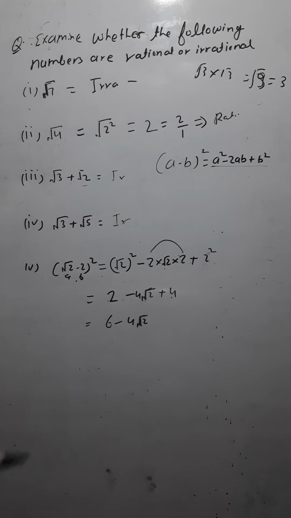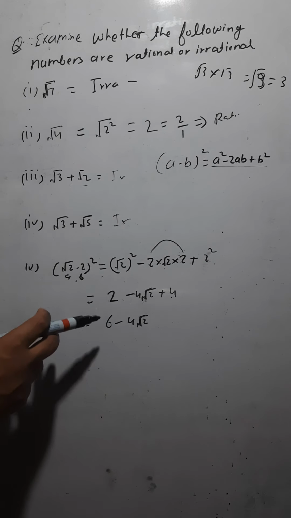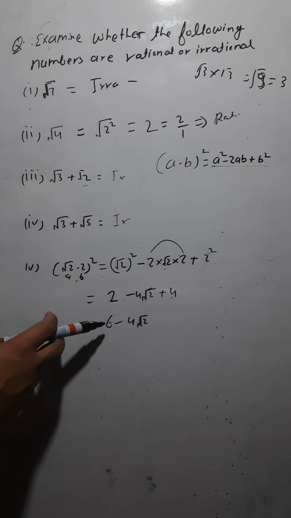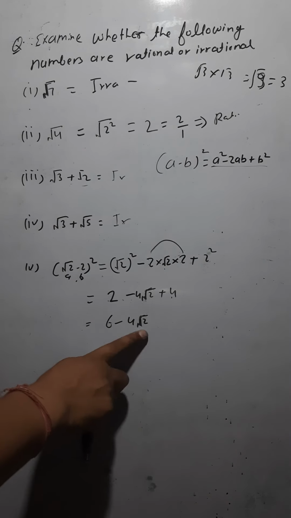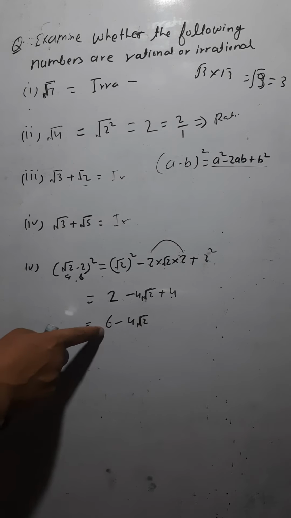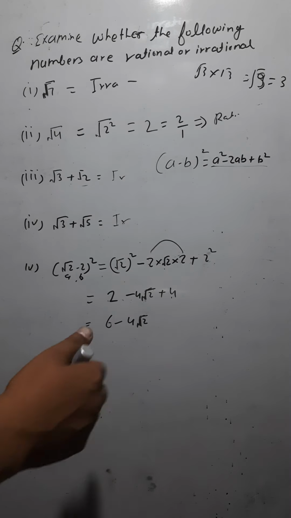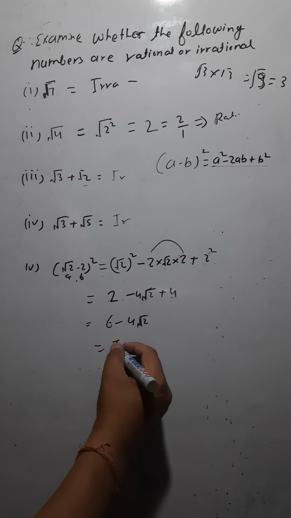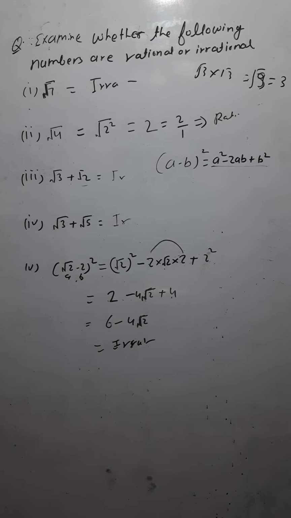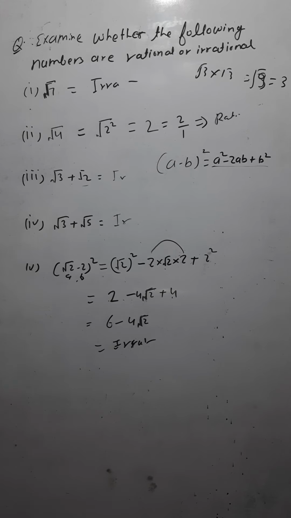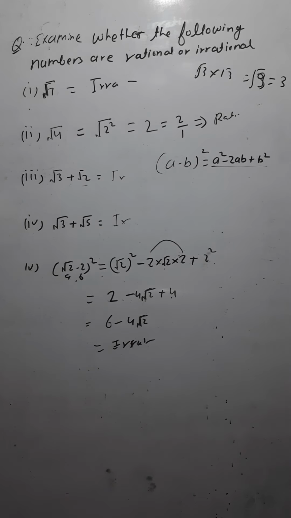Why? Because √2 is irrational. If you are subtracting an irrational from a rational, again the answer you would be getting is an irrational number. So if you are subtracting rational and irrational, you would be getting an irrational number. Hence this is an irrational number, because you cannot express this in the form of p/q, isn't it? Note it down.